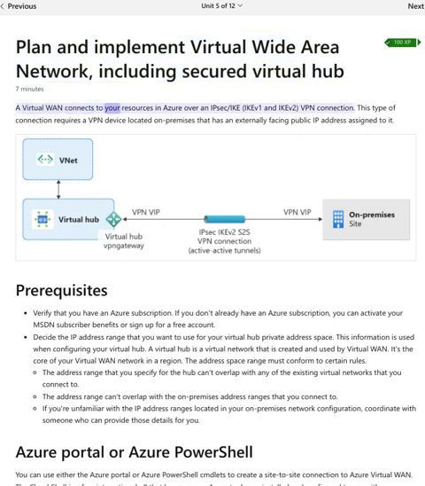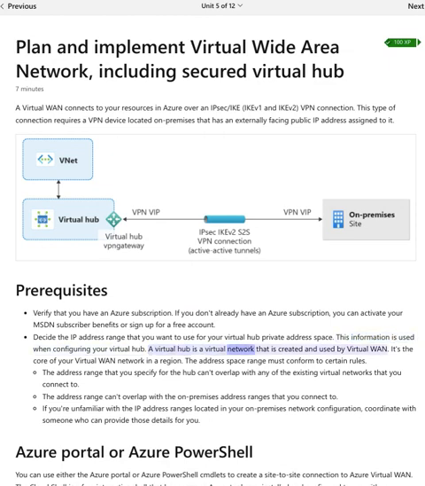A virtual WAN connects to your resources in Azure over an IPsec/IKE, IKEv1 and IKEv2, VPN connection. This type of connection requires a VPN device located on premises that has an externally facing public IP address assigned to it. Prerequisites. Verify that you have an Azure subscription. If you don't already have an Azure subscription, you can activate your MSDN subscriber benefits or sign up for a free account. Decide the IP address range that you want to use for your virtual hub private address space. This information is used when configuring your virtual hub.